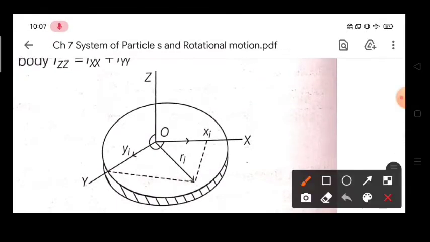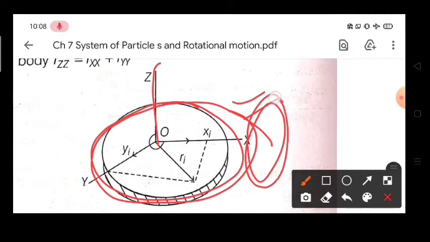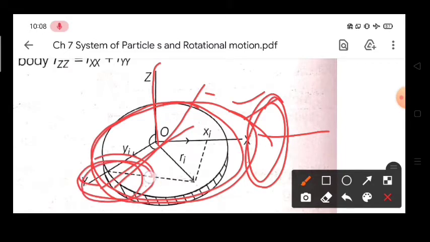Suppose you have a particular body which is rotating, like this circular body. Then it can rotate in three manners. It can rotate about the z axis, like in this way, or it can rotate in this way also, that is about the x axis. This whole circular body can also rotate about this y axis, like in this way. So you can rotate any given body in three ways.